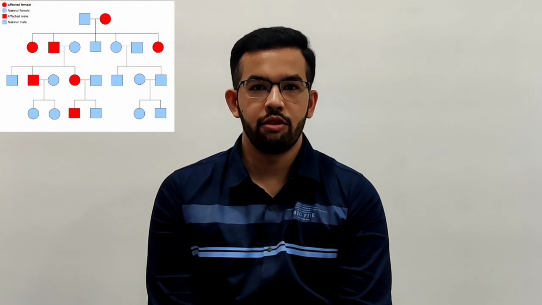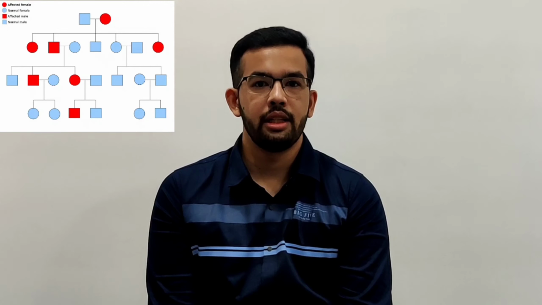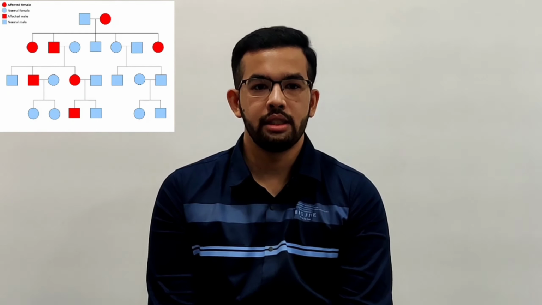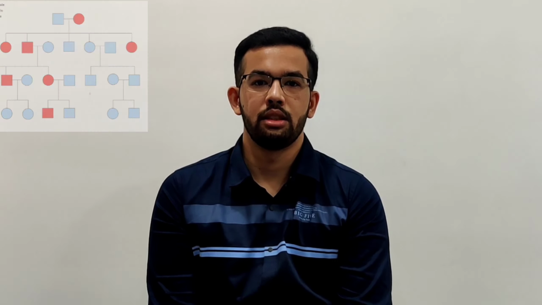Let us now look at the pedigree chart. In this pedigree, in the first generation, the female is affected. In the second generation, one son and two daughters are affected. In the third generation, one son and one daughter are affected. In the fourth generation, one son is affected. Hence, we can see that all generations are affected and that both males and females can transmit the disease.